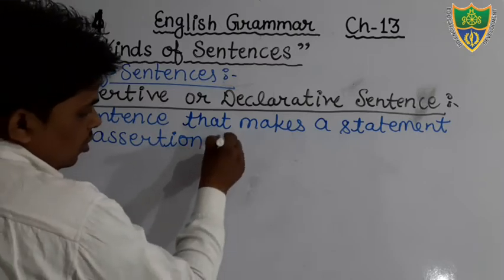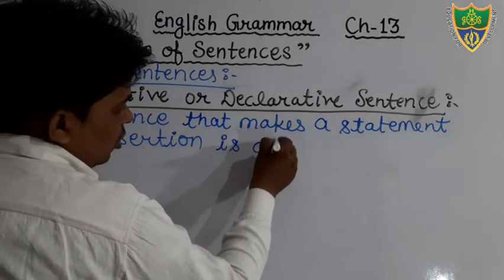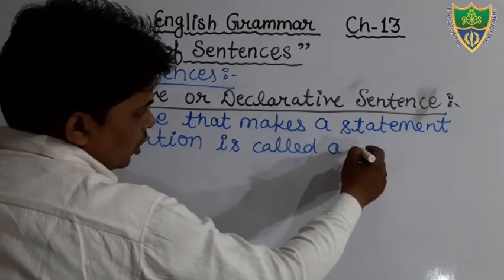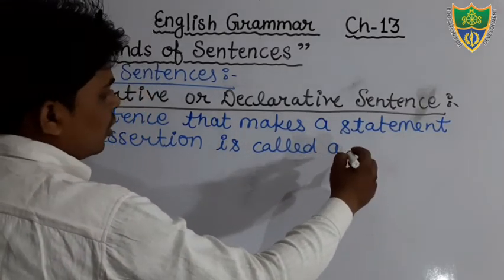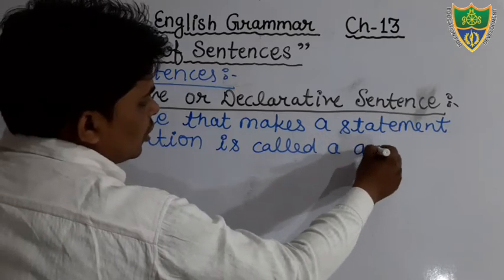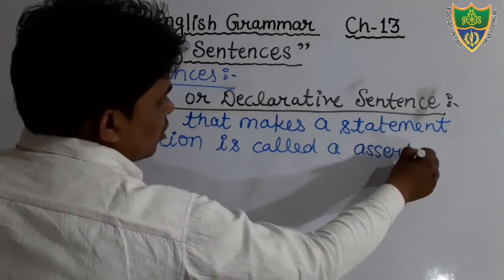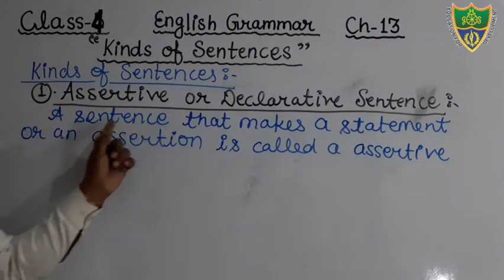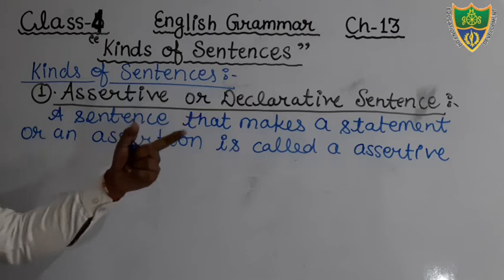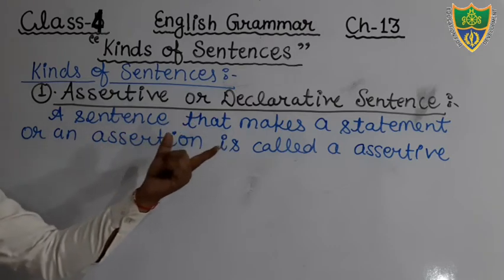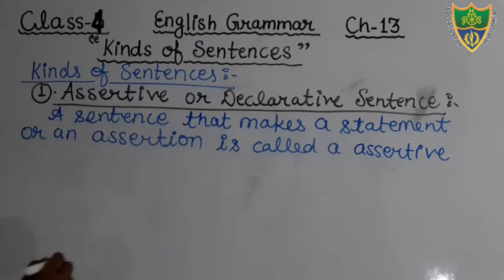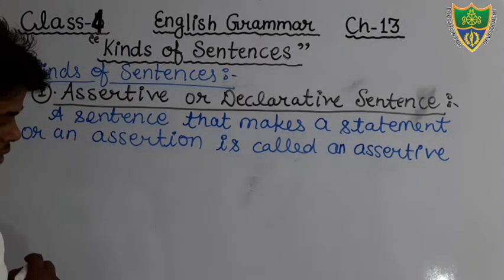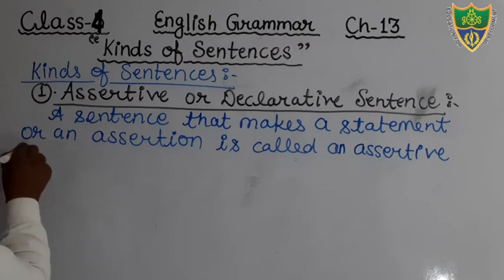A sentence that makes a statement or an assertion is called a declarative or assertive sentence. It is called an assertive or declarative sentence. Okay. Just see, a sentence that makes a statement or an assertion is called an assertive sentence.